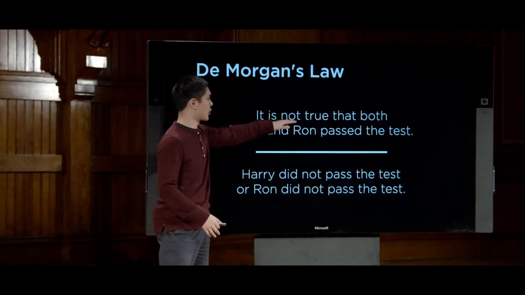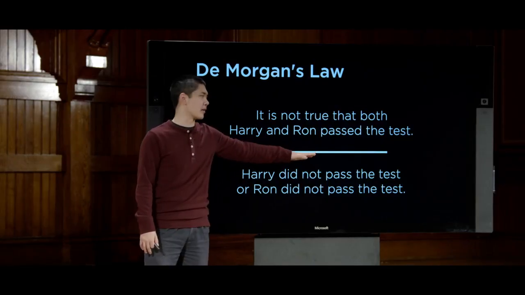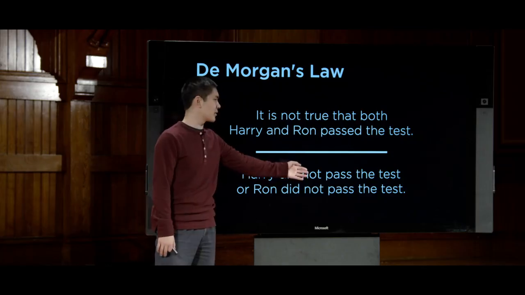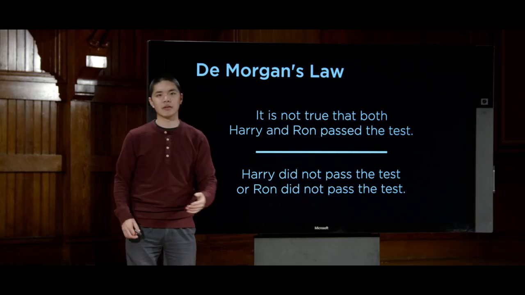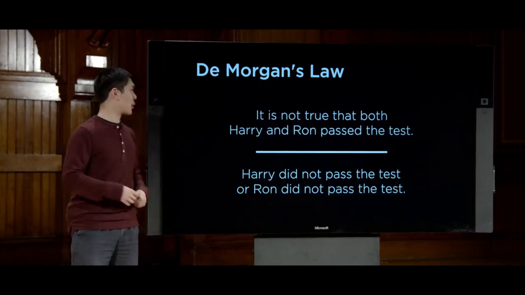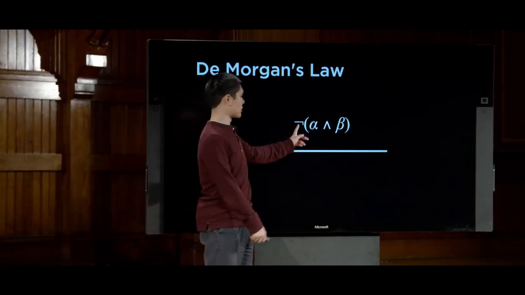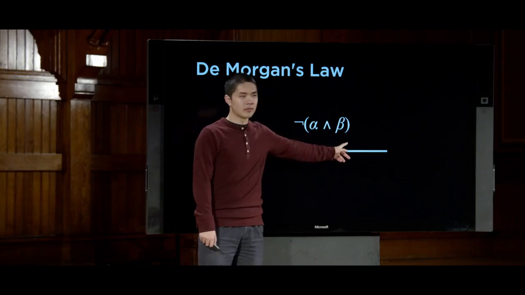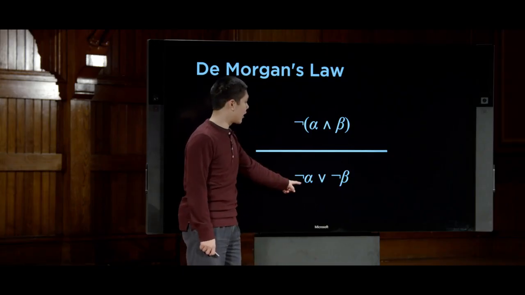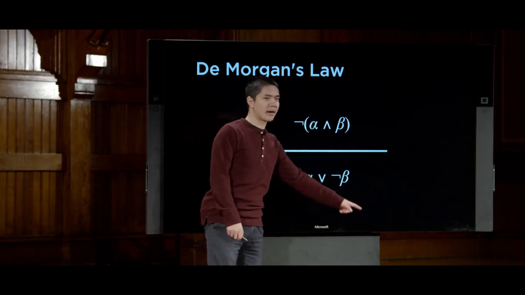So if it is not true that Harry and Ron passed the test, well then either Harry did not pass the test or Ron did not pass the test either. And the way we frame that more formally using logic is to say this. If it is not true that alpha and beta, well then, either not alpha or not beta.